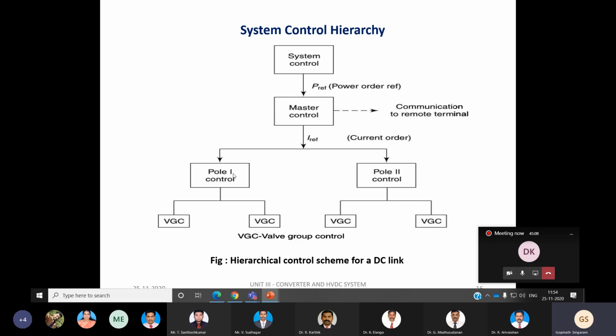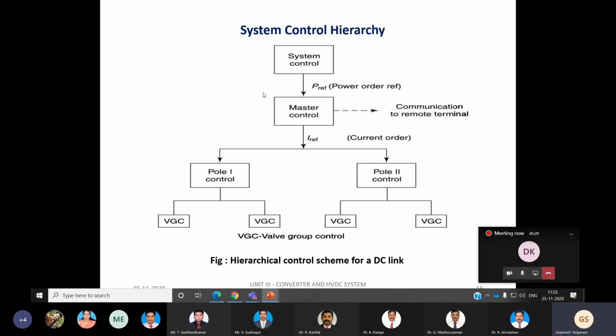Finally it gives a proper firing logic and optical interfaces. So that's why we call it a hierarchy. There are many stages, and each stage does certain control functions, so that we can ensure the effective operation of the HVDC link.